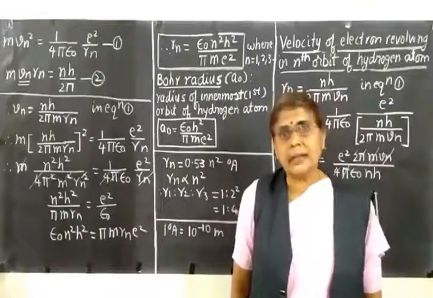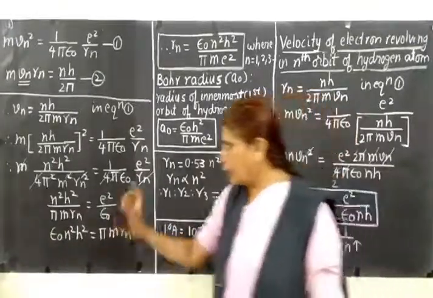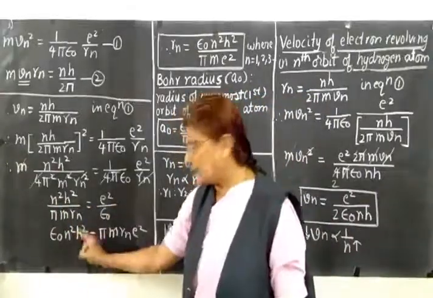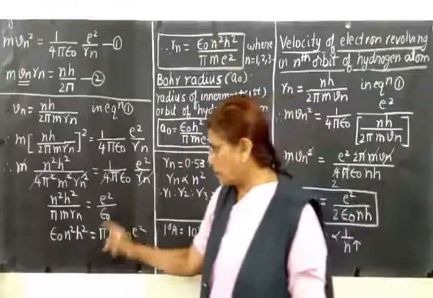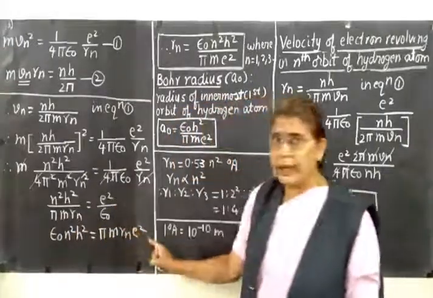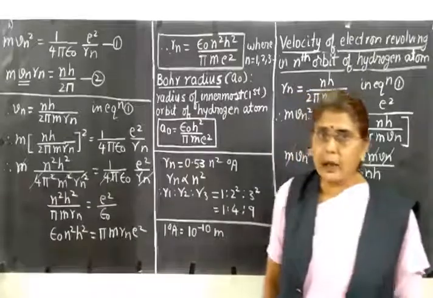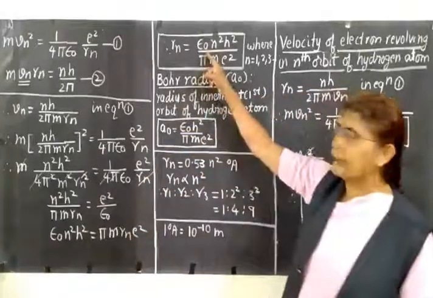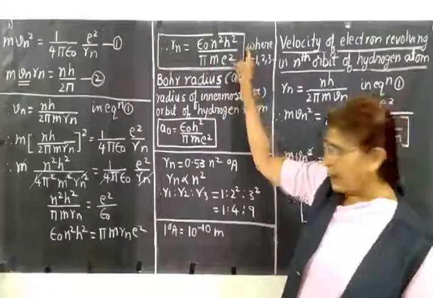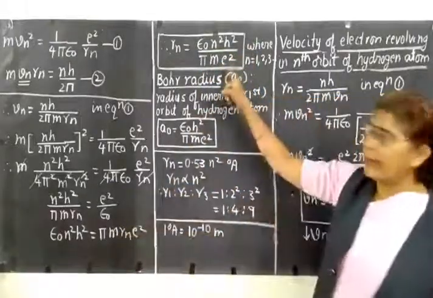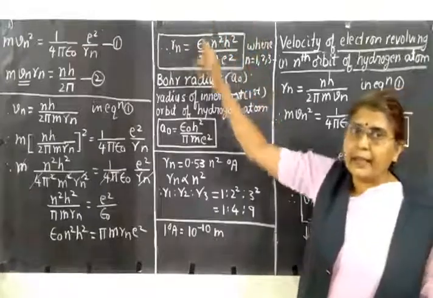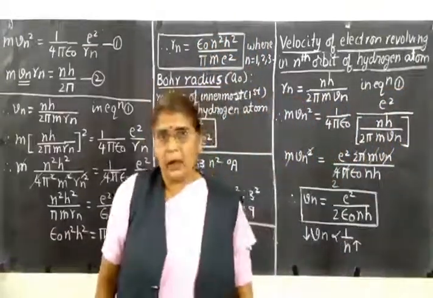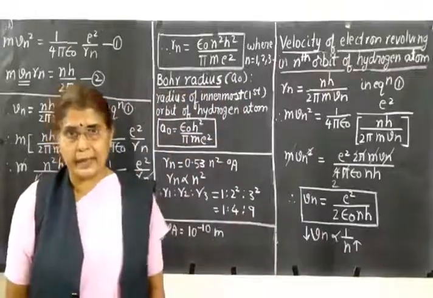So let us cross multiply and simplify. So if you cross multiply, you will have epsilon 0 into n square h square is equal to pi m Rn into e square. Take Rn on one side. So Rn will be equal to epsilon 0 n square h square divided by pi m e square. So this is the final expression for radius of nth orbit of electron in the hydrogen atom.